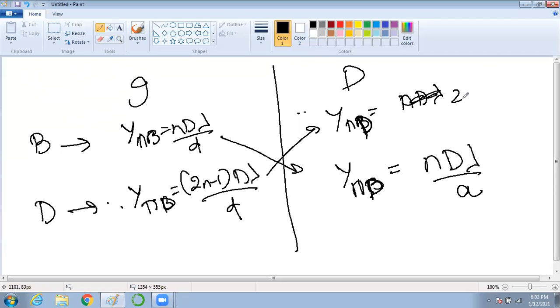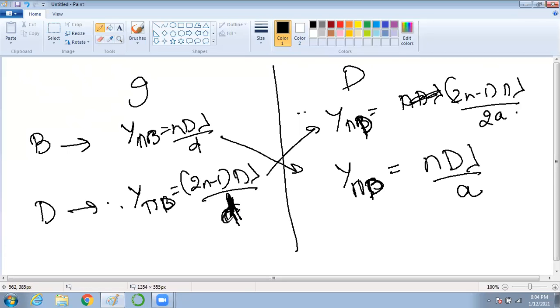No, here, sorry, (2n minus 1) lambda by 2. Clear, all of you? Easy or not? That means the d, so simple.